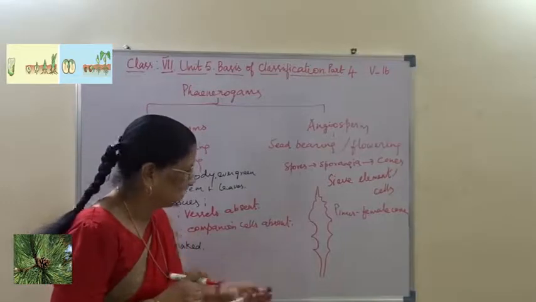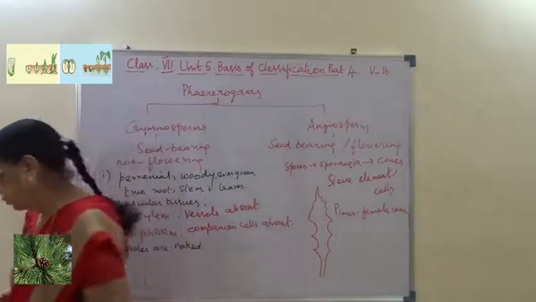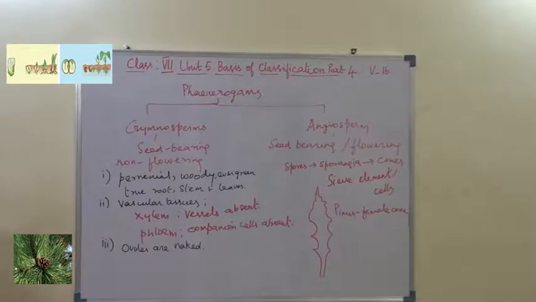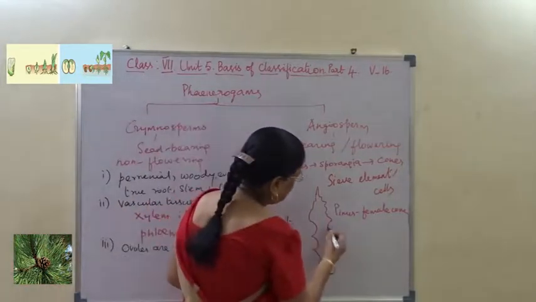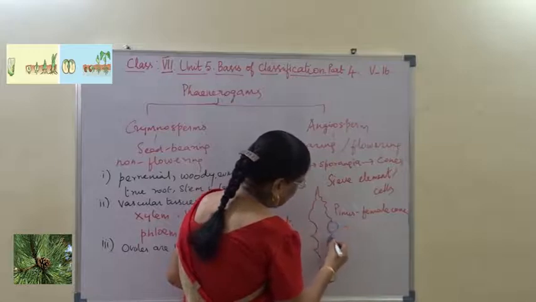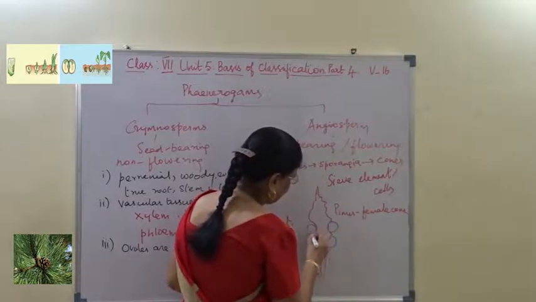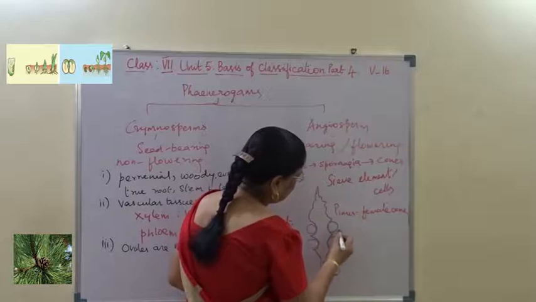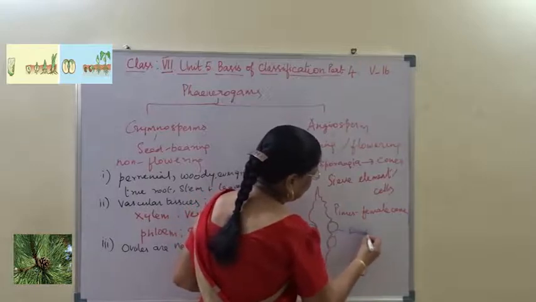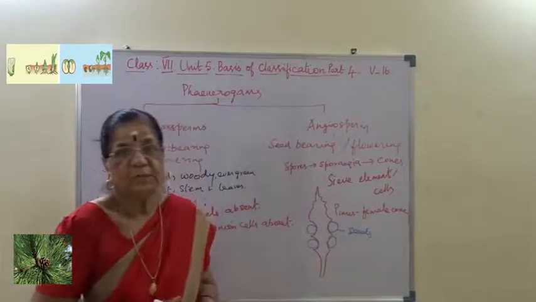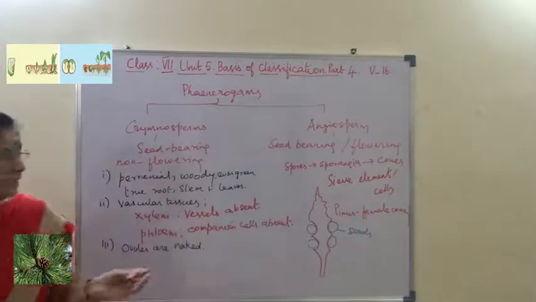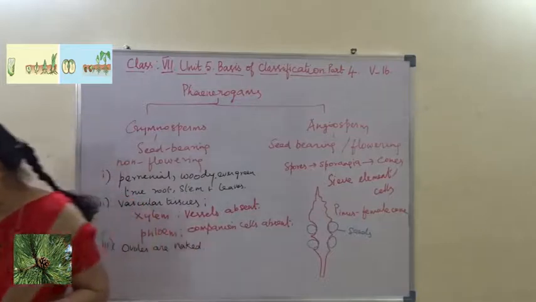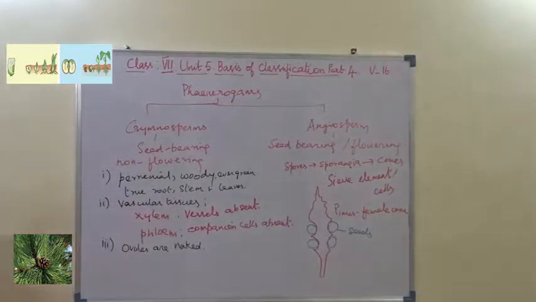So this is a Pinus female cone where the seeds are exposed like this. I hope you understand this. Actually, the ovules are exposed like this.